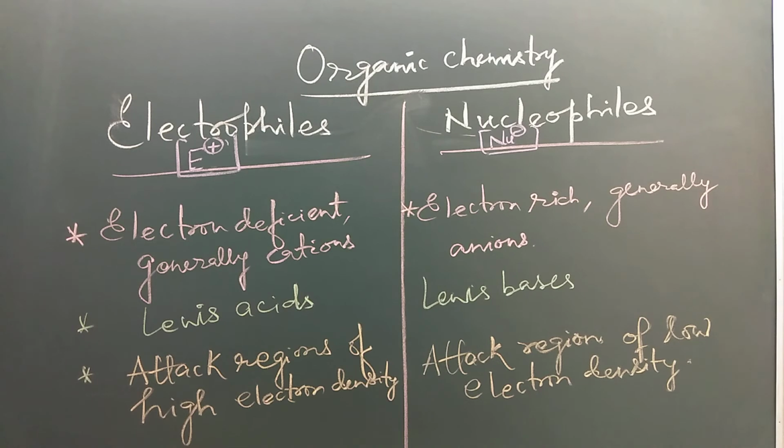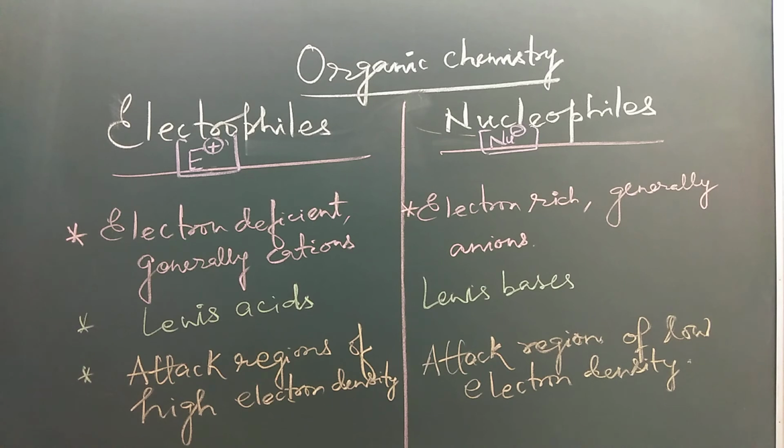Lewis acids are those substances which accept a pair of electrons. That means they are electron deficient. That's why they get an electron pair from the Lewis bases, and Lewis bases are electron pair donors. So electrophiles attack regions of high electron density because they are themselves electron deficient, whereas nucleophiles attack regions of low electron density because they are electron rich.